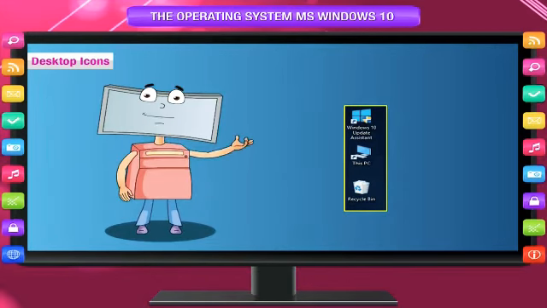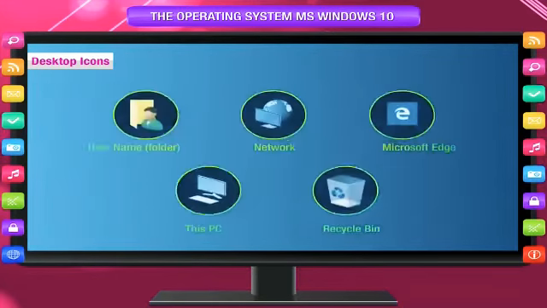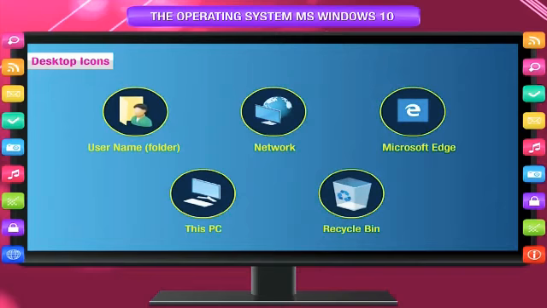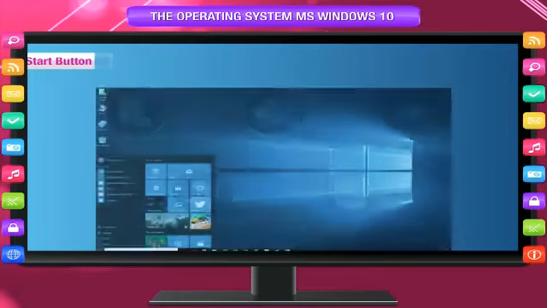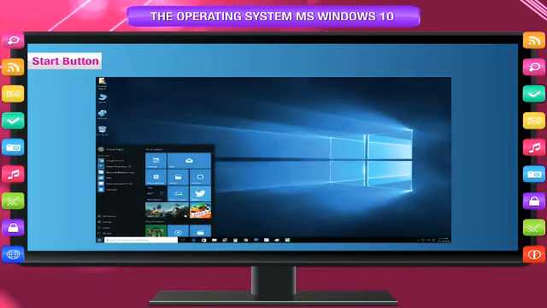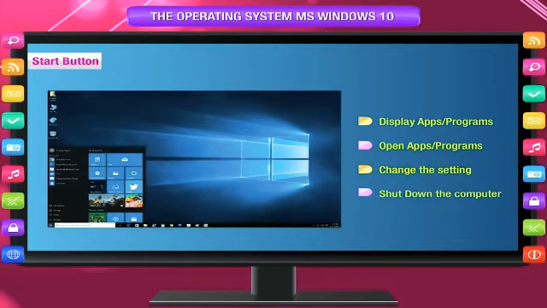The most common types of icons on the desktop are as follows: Username, folder, network, Microsoft Edge, This PC, recycle bin. The rest of the desktop is made up of the other 4 items, which are joined together to make one standard bar at the bottom of the screen. Start button. It is displayed at the lower left corner. This is used to display apps or programs, open apps or programs, change the settings, and shut down the computer.